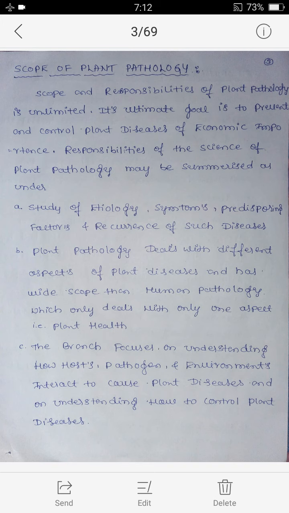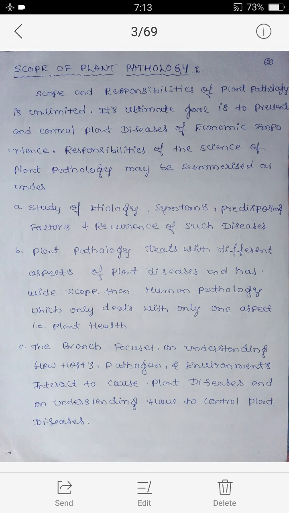Next is the scope of plant pathology. The scope and responsibilities of plant pathology are unlimited. Its ultimate goal is to prevent and control plant diseases of economic importance. Responsibilities of the science of plant pathology may be summarized as under.